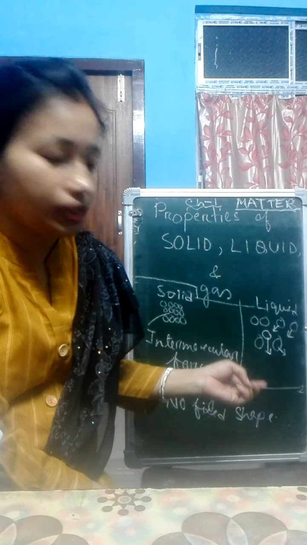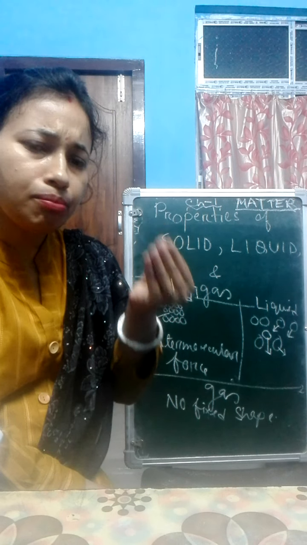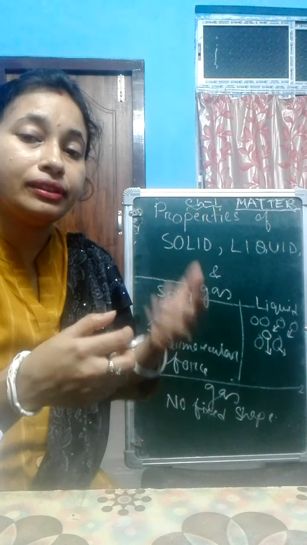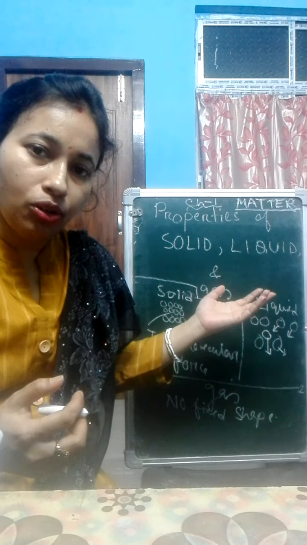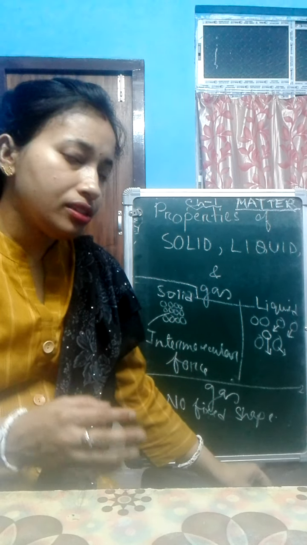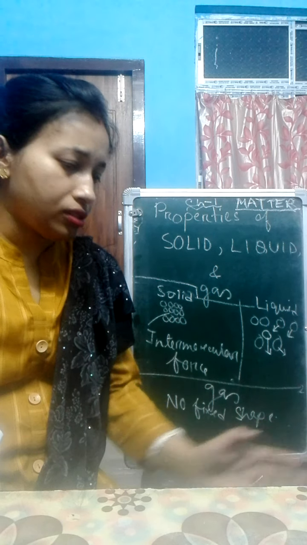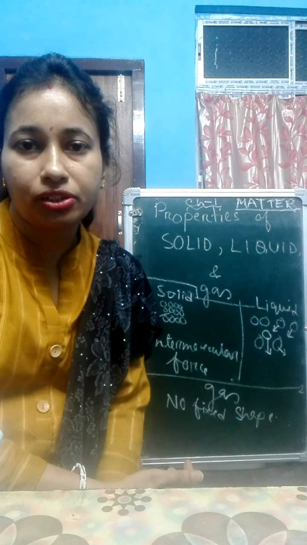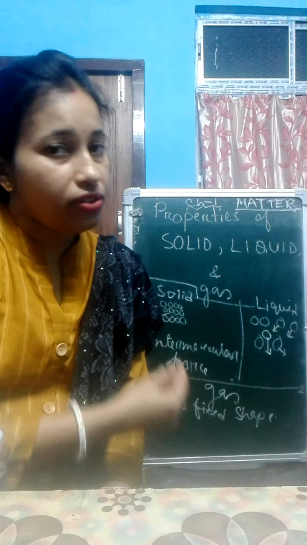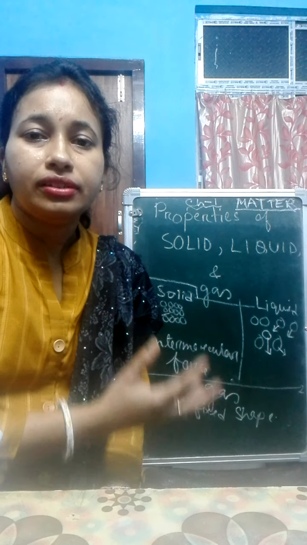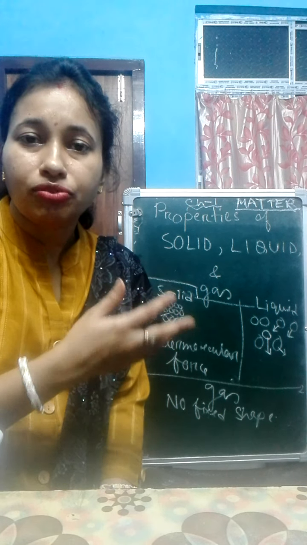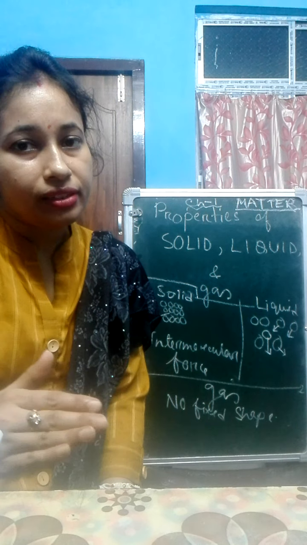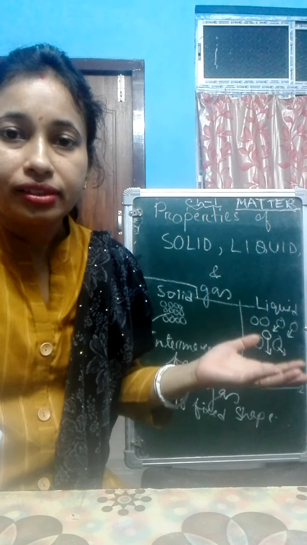If one bottle contains some gas and you open the bottle, that gas can easily occupy the whole room. The molecules move very fast. That's why they have the highest kinetic energy among all the states of matter. Kinetic energy is very high, and when it is heated, the vibration is also very high. So they can flow easily. These are the properties of a gas.